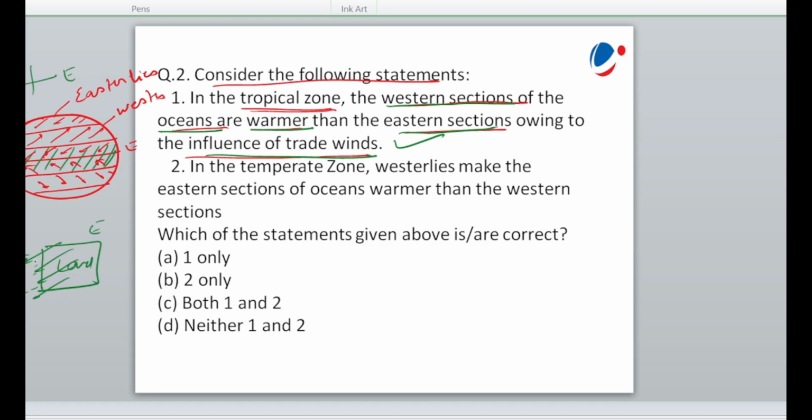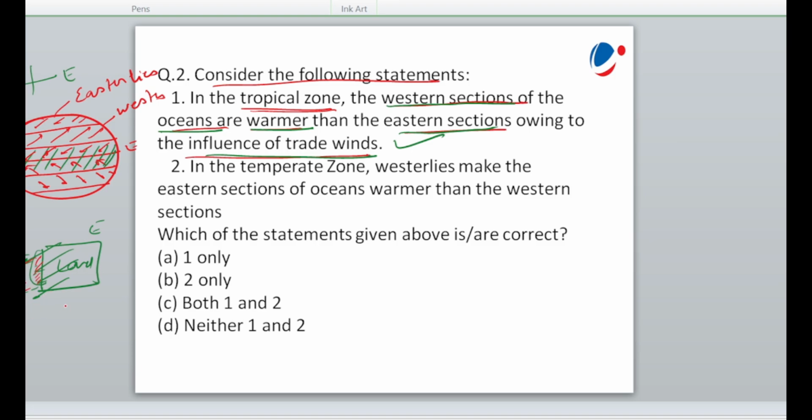These trade winds will drag the eastern margin of the ocean, and this is the western margin of the ocean. So these trade winds will drag these eastern waters of the ocean towards the west.